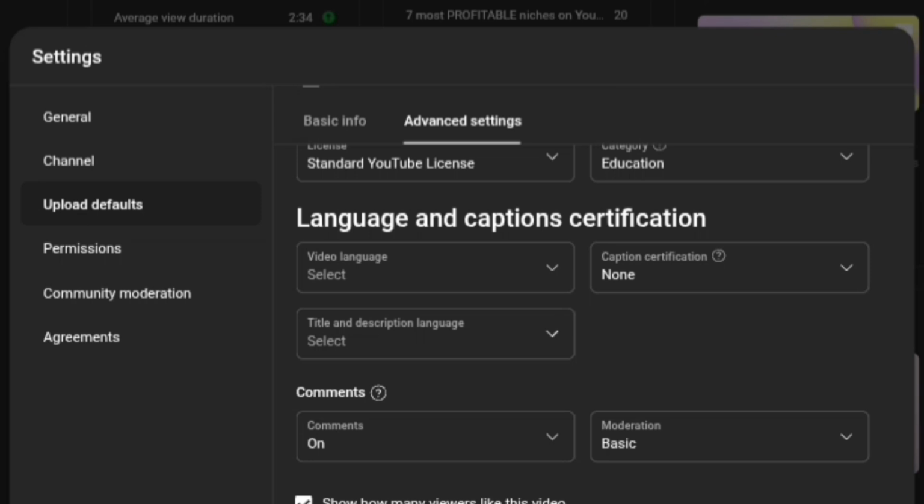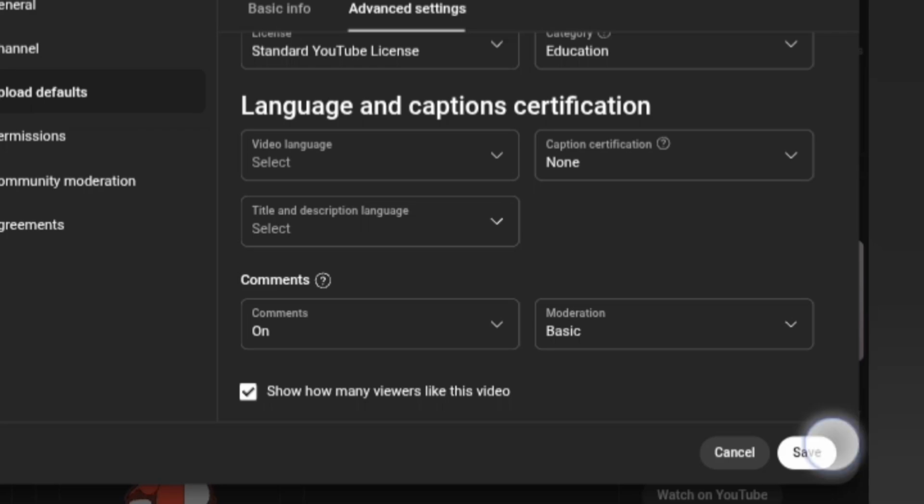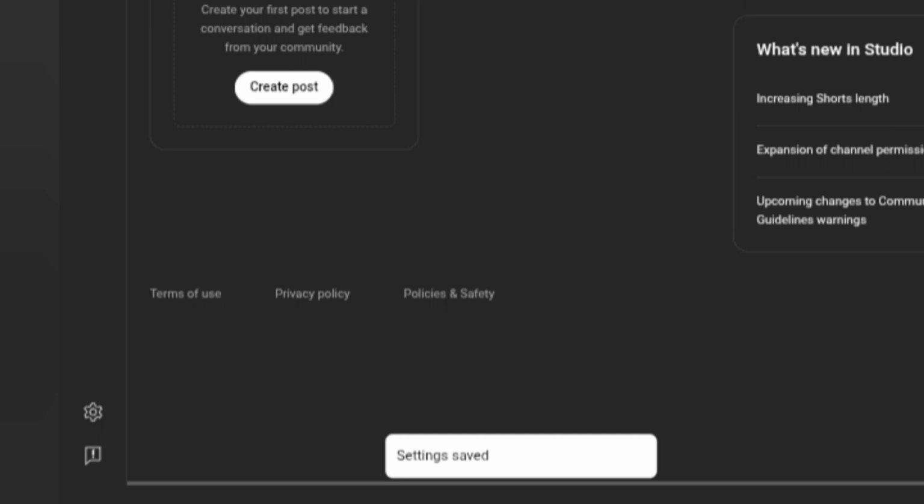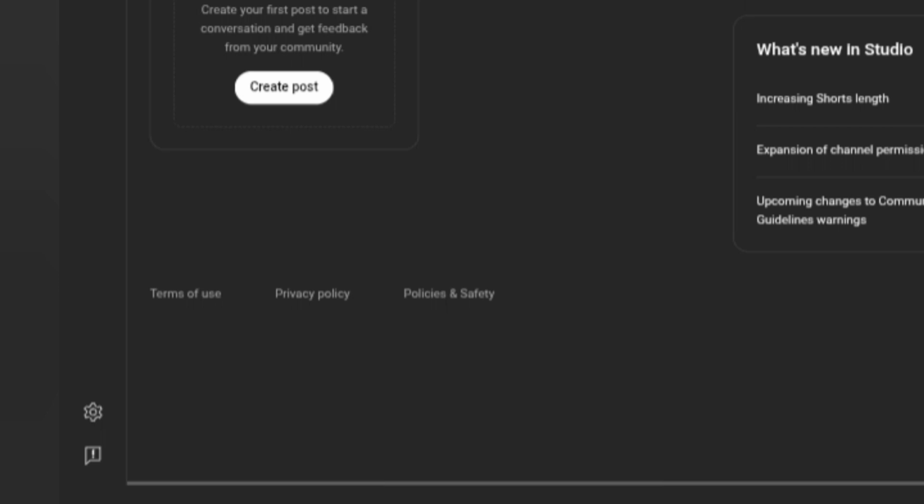Right now, you want to go down and tell YouTube if you want your comments section to be on or if you want it to be off. There are a lot of settings that you should actually do on display. Then when you are done, make sure you click on save. Make sure that you click on save, because if you don't click on save, it will not save, and then all of those things will not be turned on.